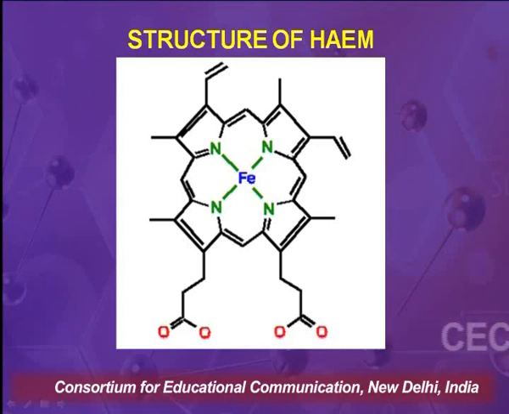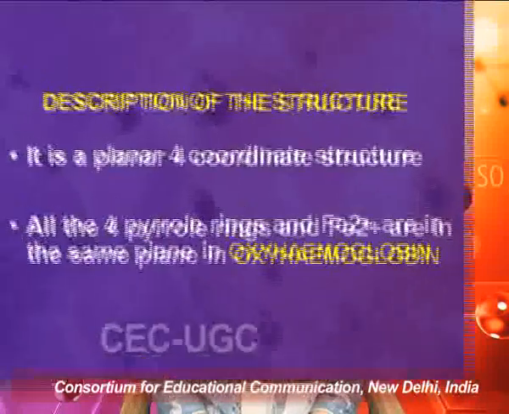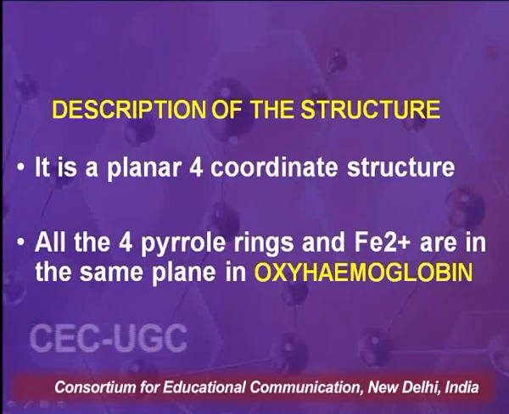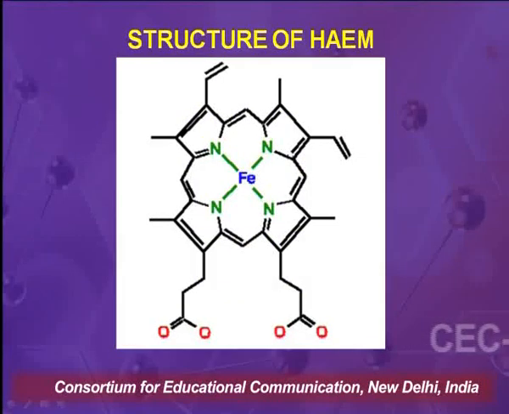This is without the globin part. Globin means the protein which is surrounding the heme. So as we can see, this is a 4 coordinate structure. In the description of the structure, we say that it is a planar 4 coordinate structure. All the 4 pyrrole rings and Fe2 plus are in the same plane in oxyhemoglobin. Now, what do we understand by oxyhemoglobin?